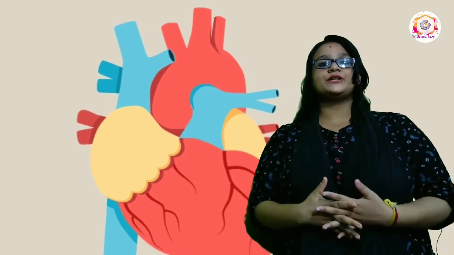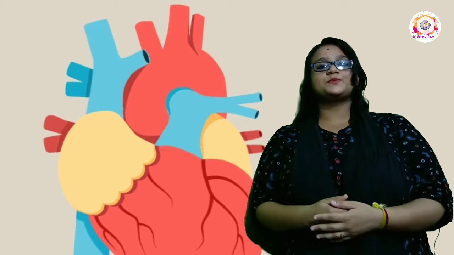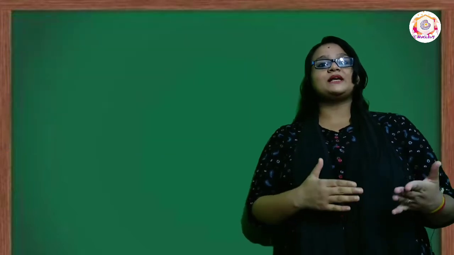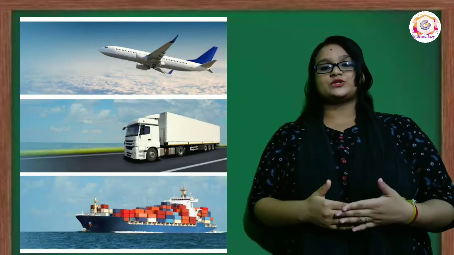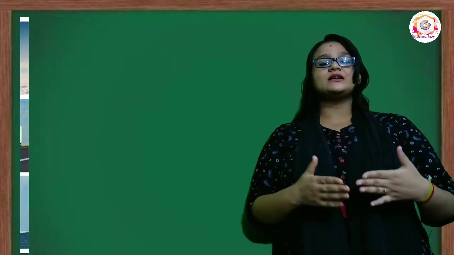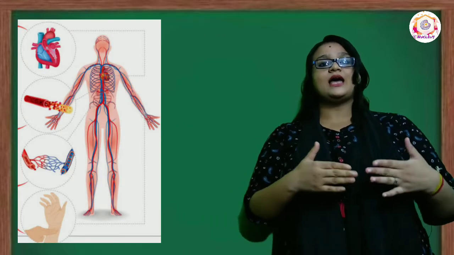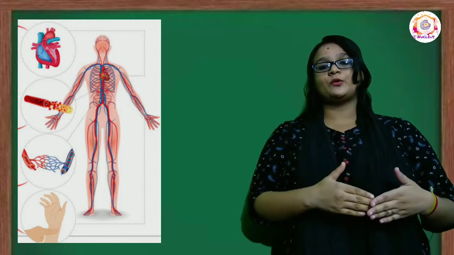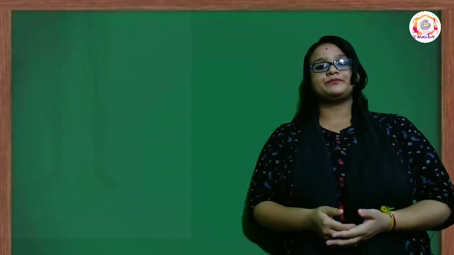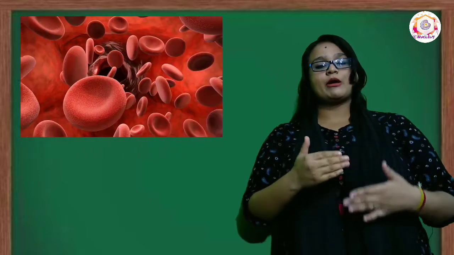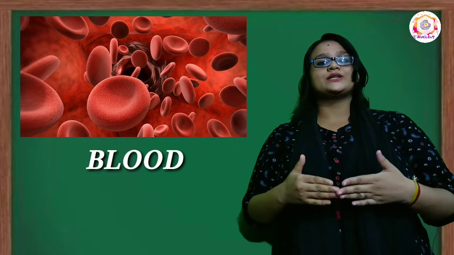In our previous discussion, we have seen how transportation takes place in plants. Now, it's time to know how transportation takes place in human beings. Like I said earlier, while moving from one place to another, we need transport. Similarly, it needs a transport in our body that helps the nutrients, gases, etc. to move from one part of the body to another part of the body. The transport in our body we are talking about is blood.